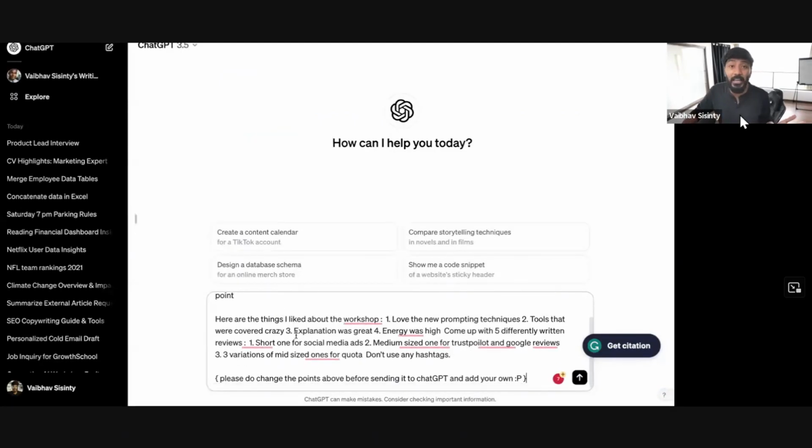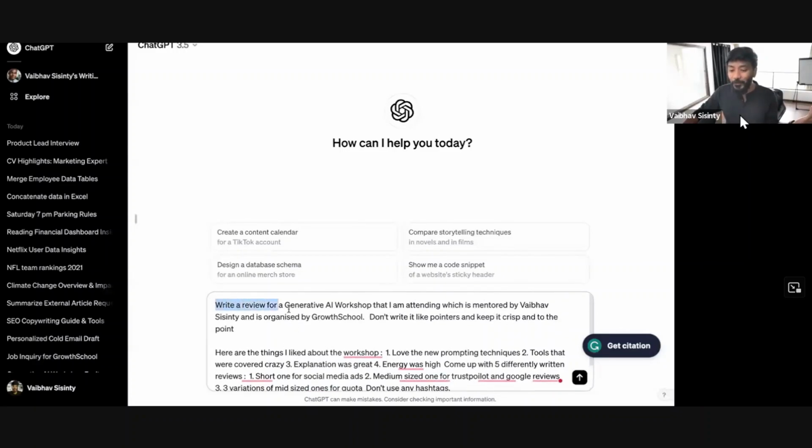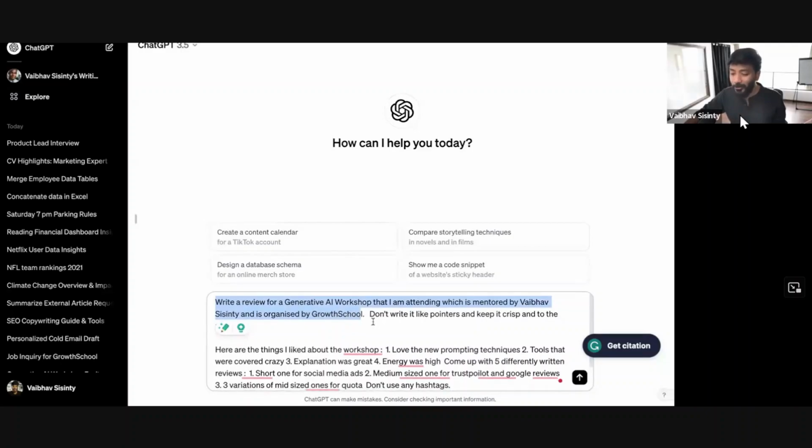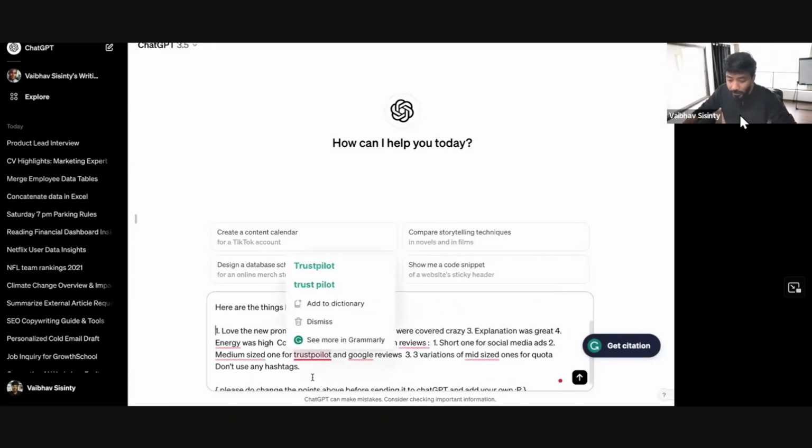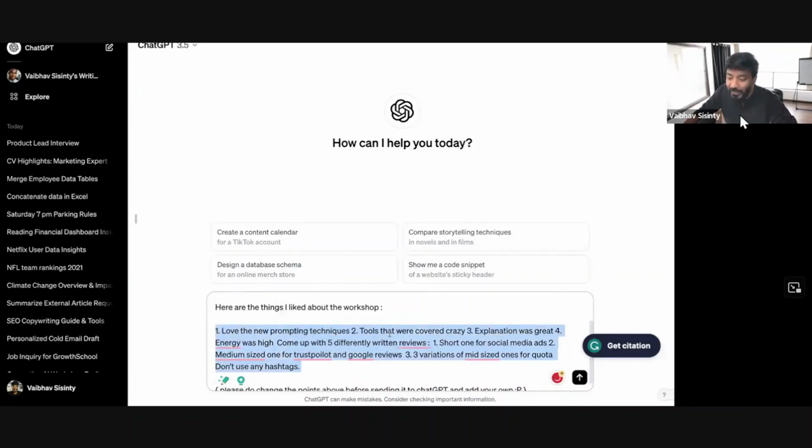Guys, I don't care if you're writing positive or negative. I want you to give fair feedback. You can see, write a review for the AI workshop that I'm attending, which is mentored by Sisinthi, organized by Growth School. Don't write it like pointers. Keep it crisp. You can see I've explained it. Here are things I liked about the workshop, or you can change these pointers that you want. I've added 5 points, but I definitely want you guys to change these points.